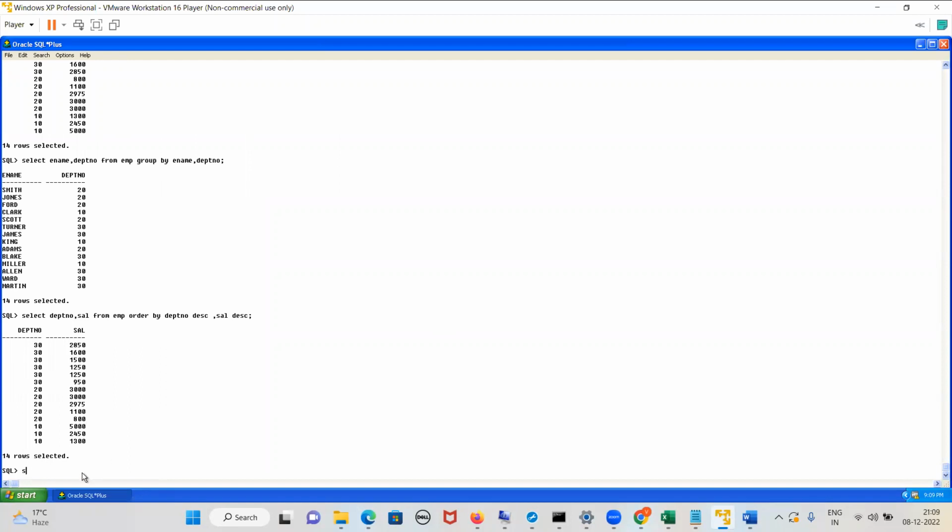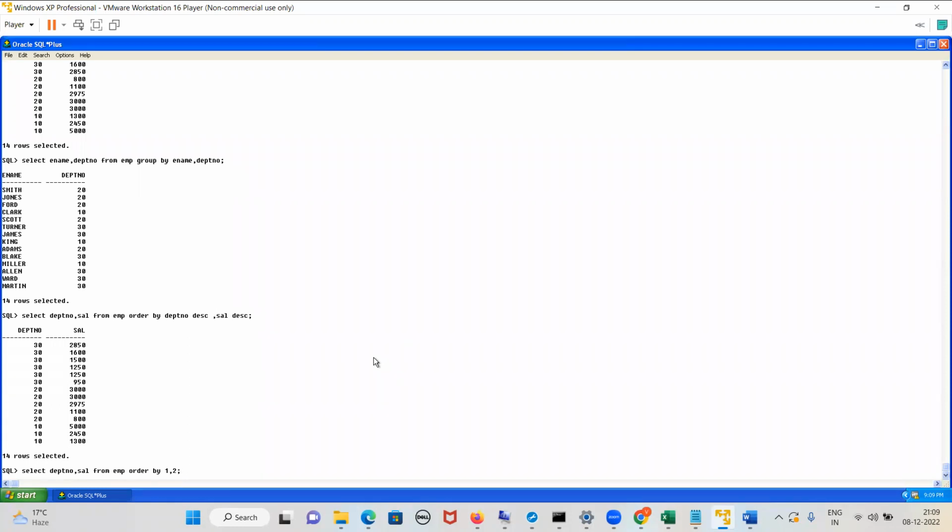So what do you understand by this query: select department number, salary from EMP order by 1, 2? What is this query telling? It will sort the result by column 1, then column 2. Department number in ascending order, and salary in ascending order.